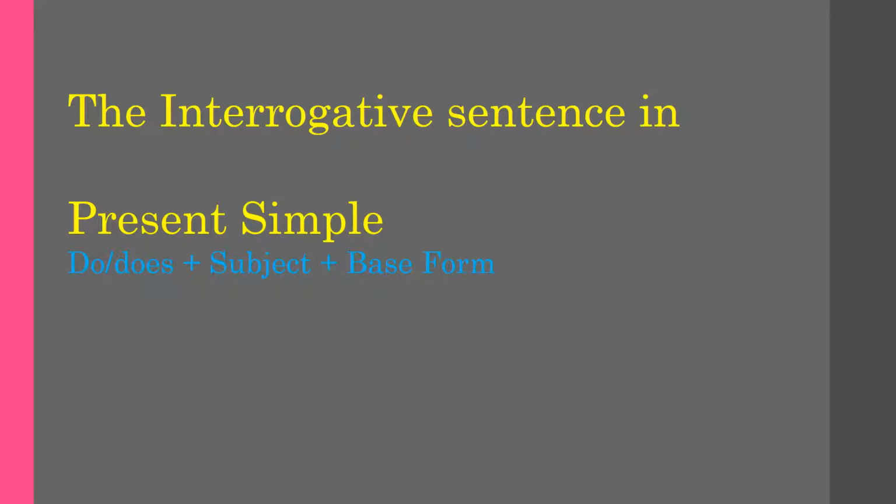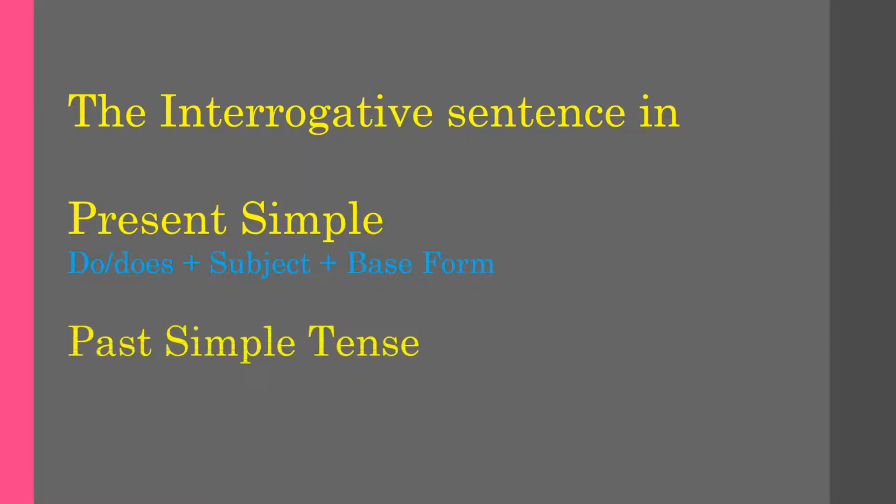When we were framing negative sentence in present simple tense, we learned that we use do with plural subjects and does with singular subjects, and then we add the word not, and then remaining part of the sentence is continued. But here in interrogative sentences, we will use this do or does before the subject, then the subject will come, and then the base form of the verb will come.